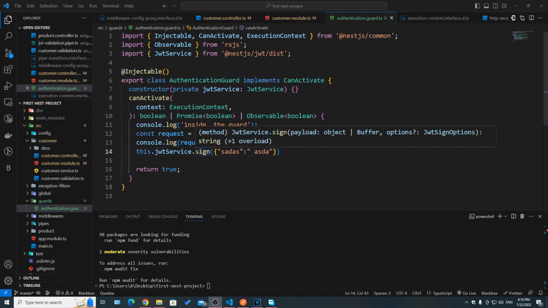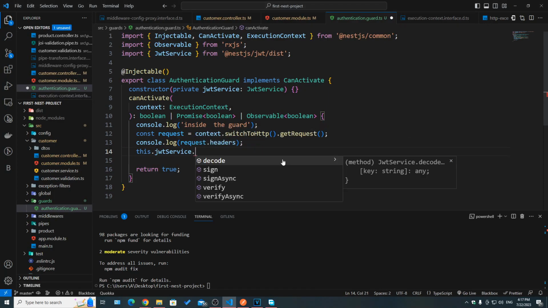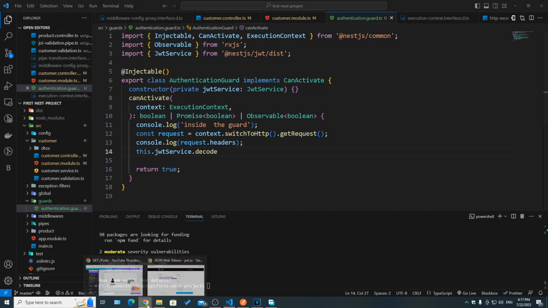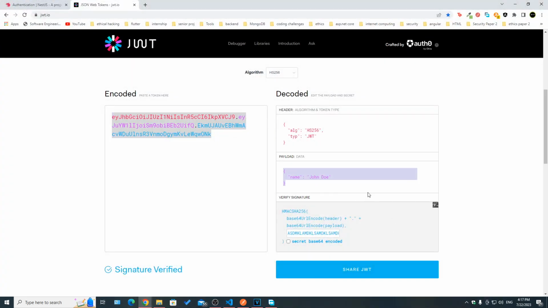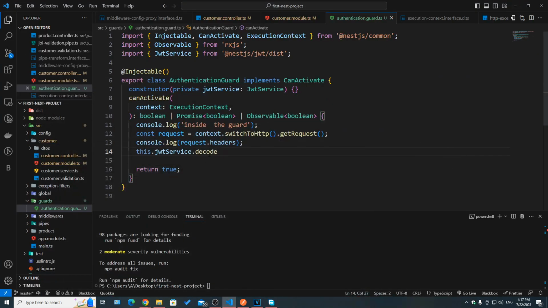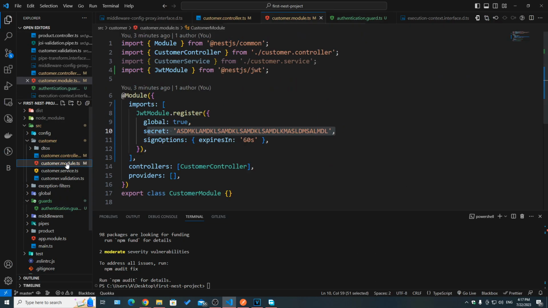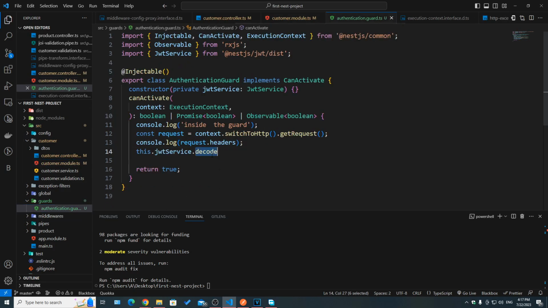But now we don't really care about sign, we care about verify. And what verify does is it decodes the token and makes sure that it's correct. Because decoding a token only gets us the payload and some extra information. It doesn't verify that this token is actually valid. It doesn't make sure that this token was actually created by our server using this secret. So, of course, we would need to use verify.